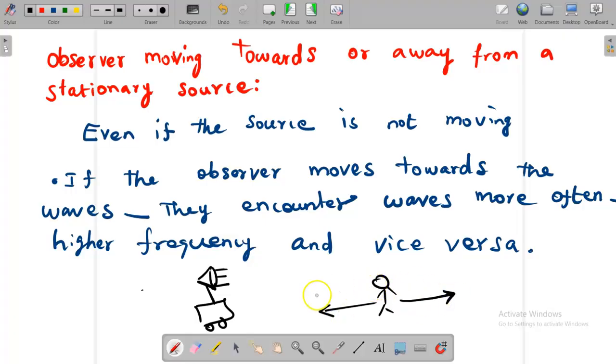If he is moving towards the source, frequency increases, getting higher pitch. If he is moving away from the source, he receives lower frequency, less number of waves he will get, and the frequency reduces, low pitch.